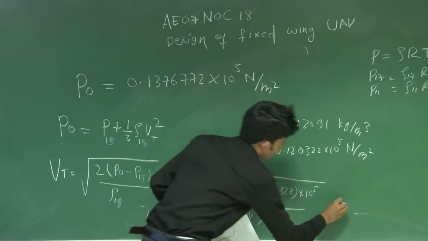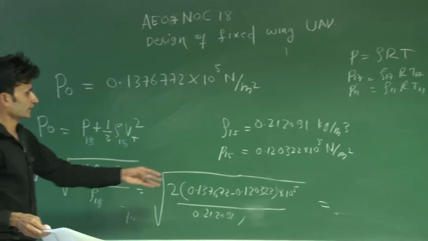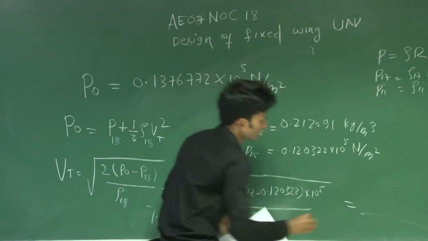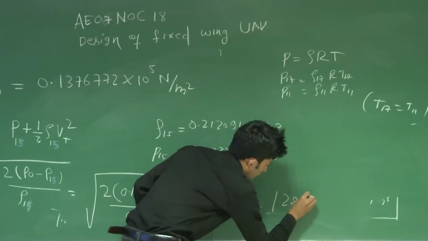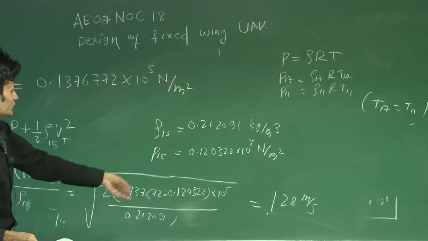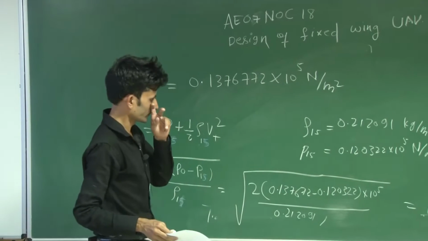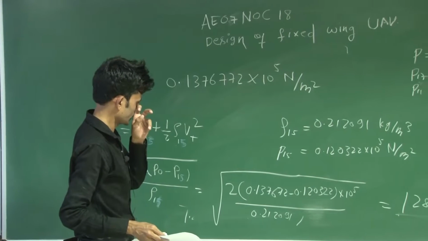Some may get the speed as 128, some 129. I am getting 128 meter per second. This depends upon at what digit you are taking the density and the pressure. So this speed will be 128 meter per second.